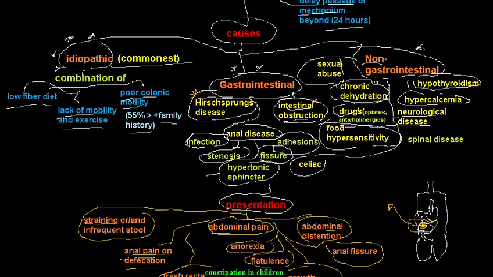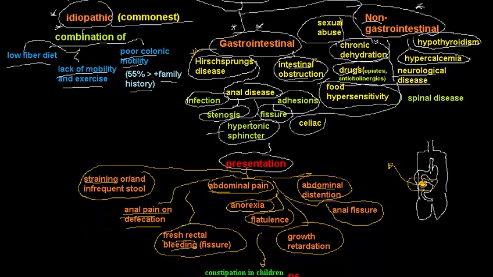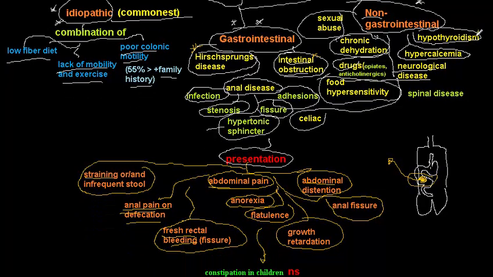So remember the possible causes of constipation. According to the cause, you investigate. Hirschsprung, rectal biopsy. Hypothyroidism, you do TSH. Hypercalcemia, serum calcium level. Neurological disease, you do CT scan, sometimes MRI. If you have intestinal obstruction, abdominal X-ray. For celiac disease, you do anti-celiac antibodies.